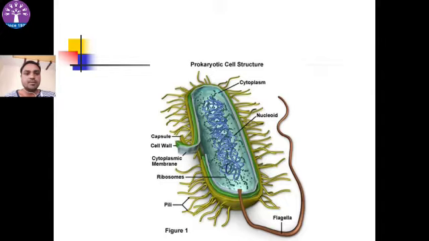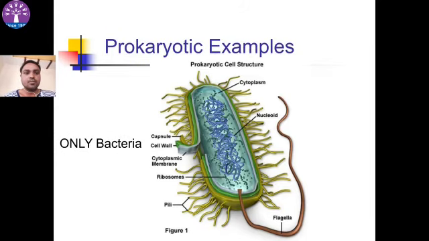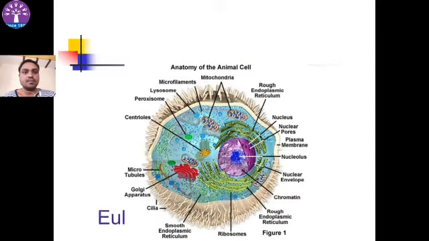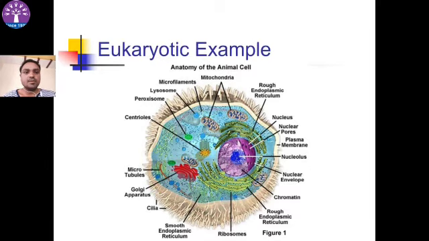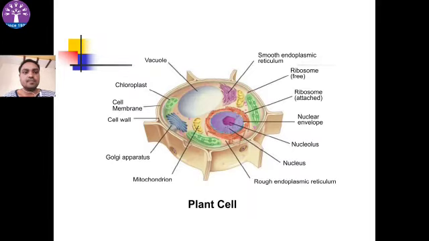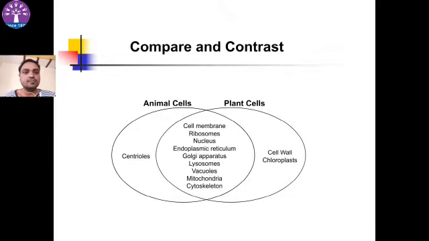Prokaryotic cell structure, bacterial cell. Only bacteria are prokaryotic cells. Eukaryotic cells. There are two kinds, plants and animal. Look at the anatomy of eukaryotic cell, that is the animal cell, plant cell. It contains various organelles: vacuole, chloroplast, cell membrane, Golgi apparatus, mitochondria, nucleus, RER, ER, etc.